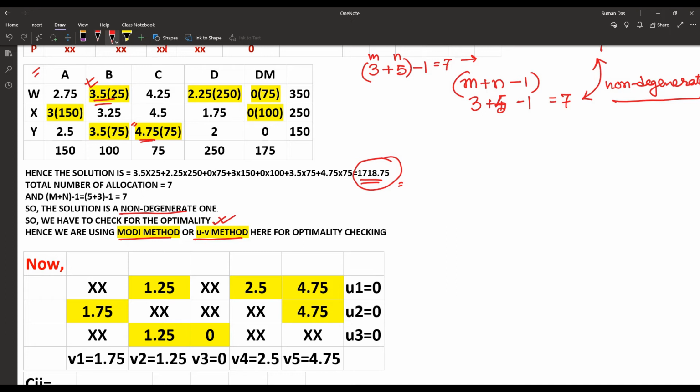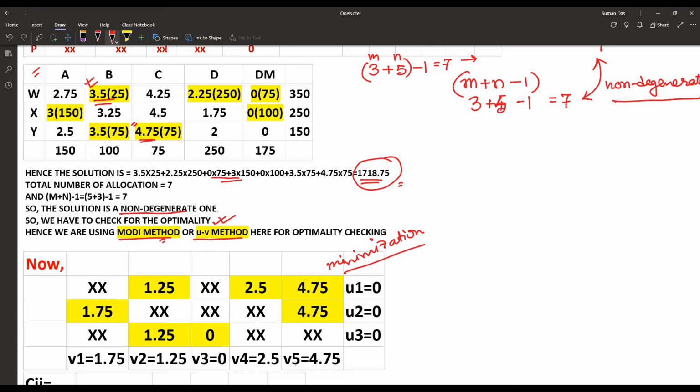Now check, whatever we are using here, that is according to our minimization table. When we are finding the initial basic feasible solution, we are using the main table. But when we are using the Modi method, we are using the minimization table.